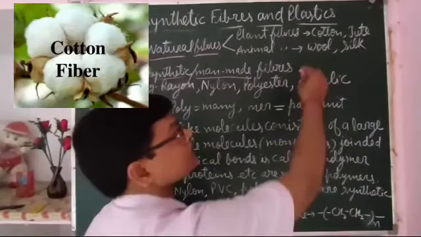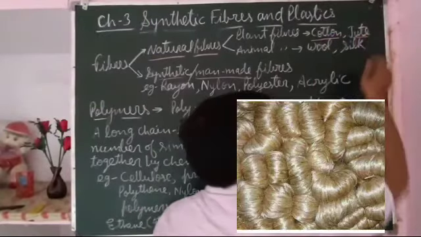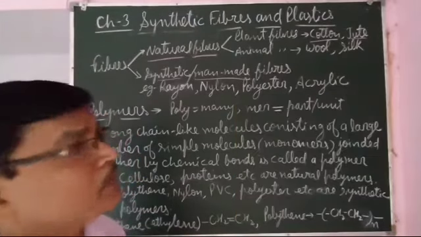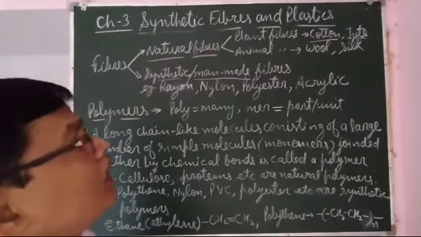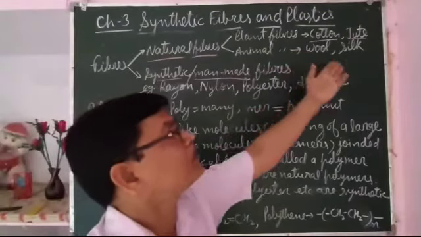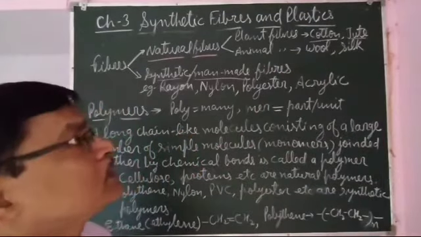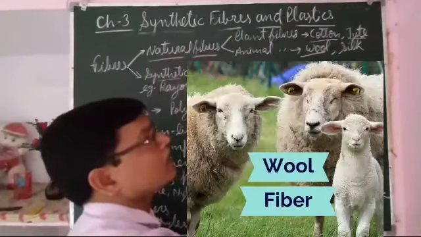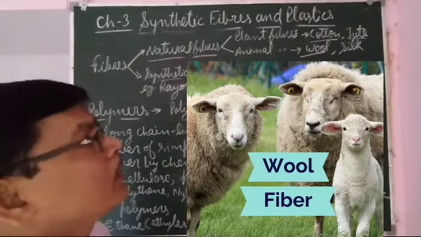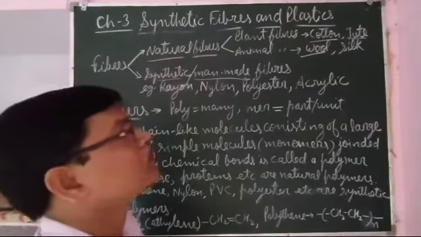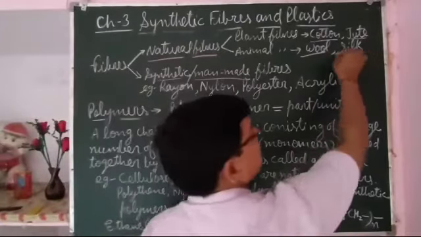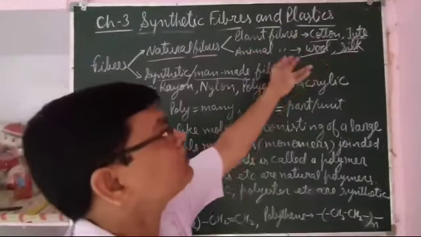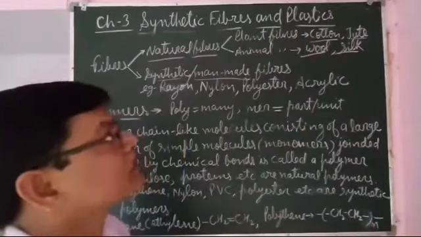Plant fibers, for example cotton, jute, coir, flax, etc., are obtained from the plants, and animal fibers are mainly of two types, that is wool and silk. Wool is obtained from the hair of various animals, mainly from the sheep. Some other animals also give wool, and silk is obtained from silkworm. About plant fibers we have studied in class 6, about animal fibers we have studied in class 7.